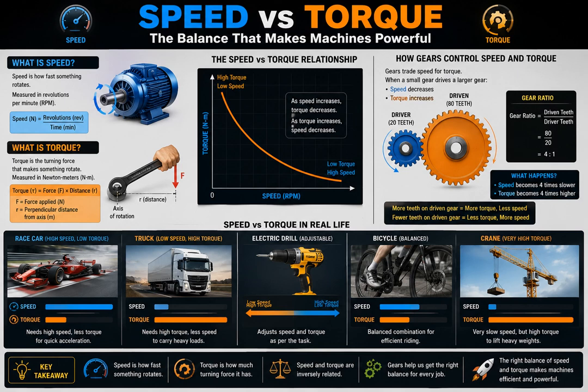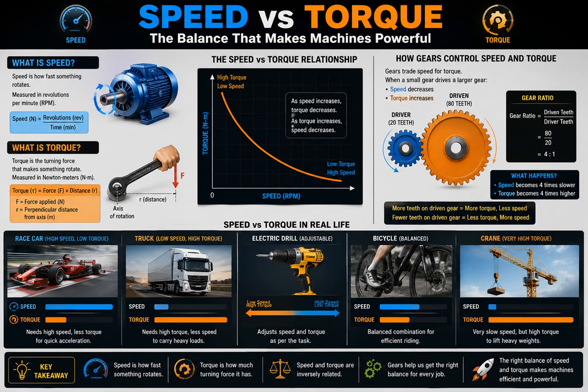Now see these gears. One small driver gear rotates fast, but when it rotates the larger driven gear, speed becomes lower, while torque becomes much higher. That means the machine becomes stronger. This is why cranes and trucks move slowly but can carry huge weight.